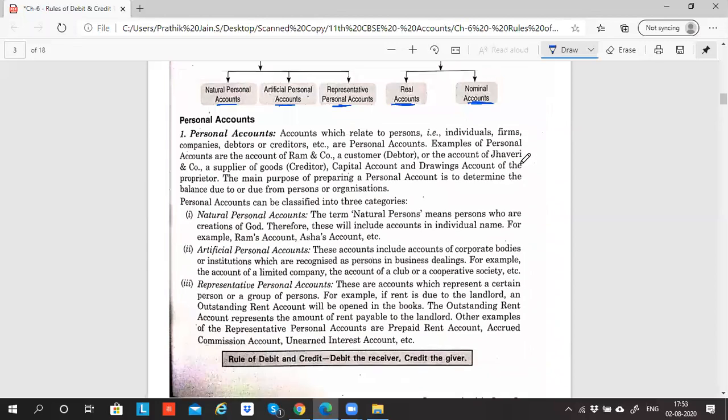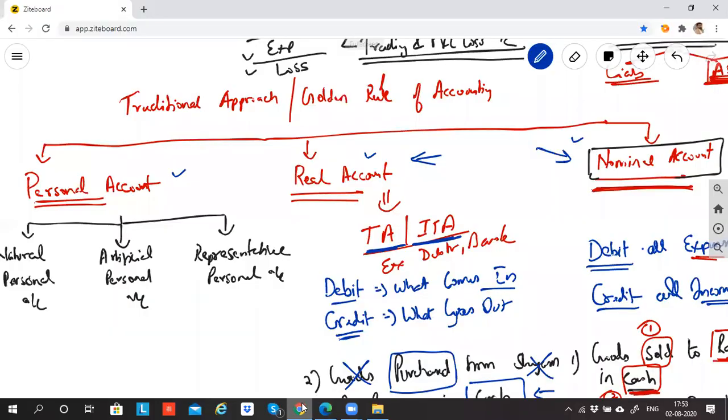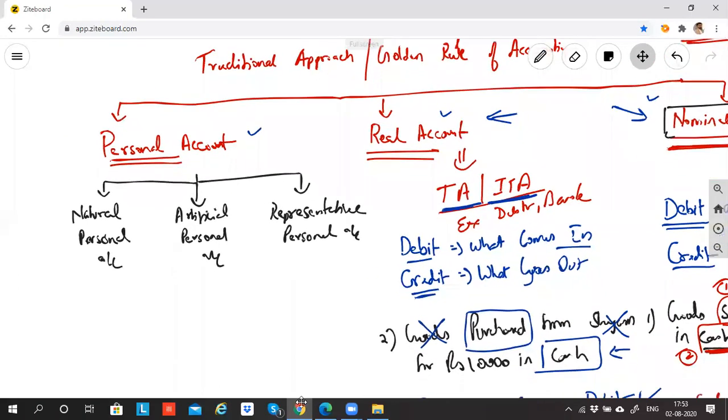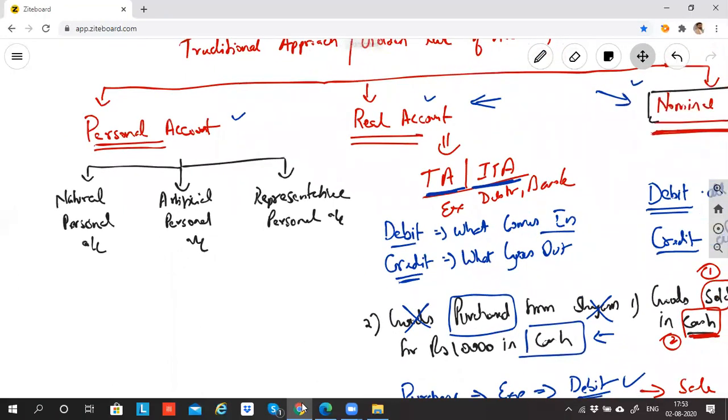Right, now let's understand personal account. Now we have to understand personal account. You have to be a little careful here. Things you might get a little confused, but nothing to worry, we'll eventually understand it.